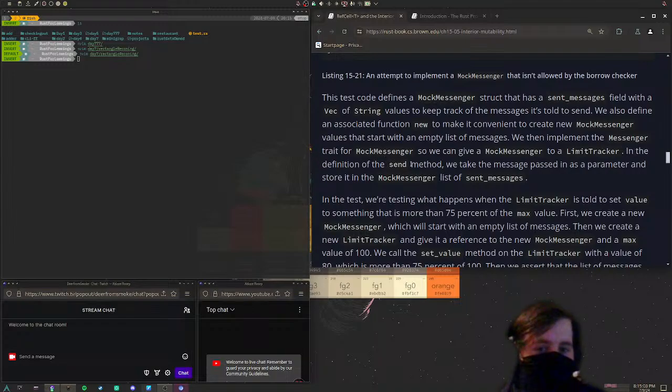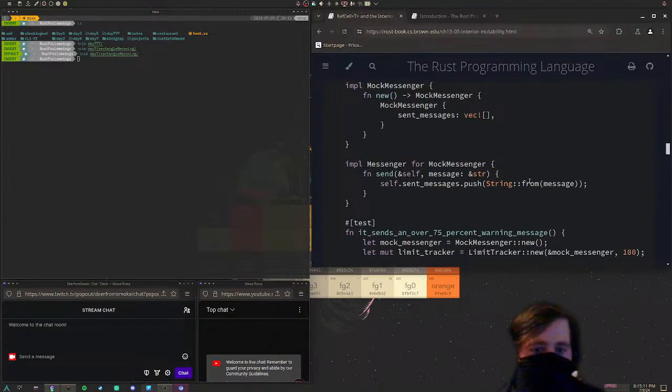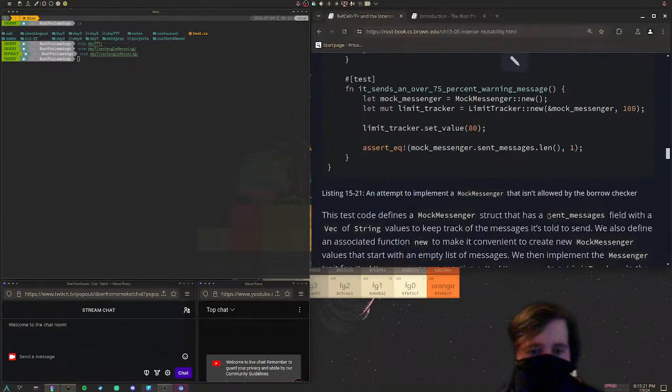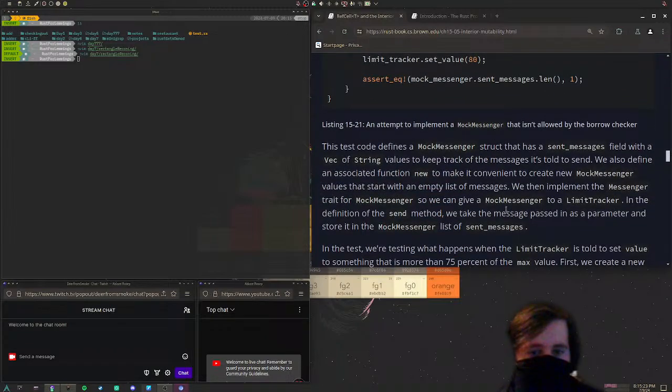In the definition of the send method, we take the message passed in as a parameter and store it in the MockMessenger list of sent messages as a reference, correct? Well, it's a reference to a string, a string slice. But we make a String from this string slice, so I think that's copied over. I don't think that's a reference at all.